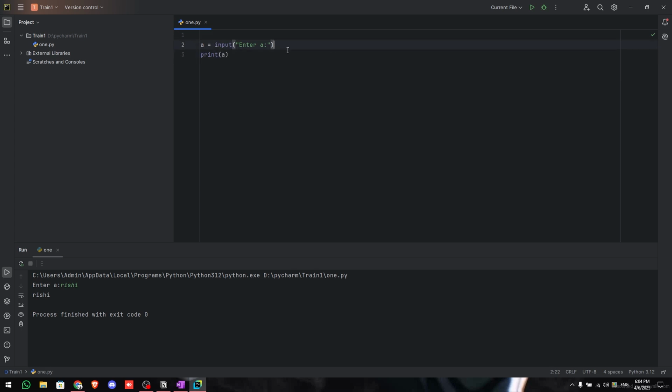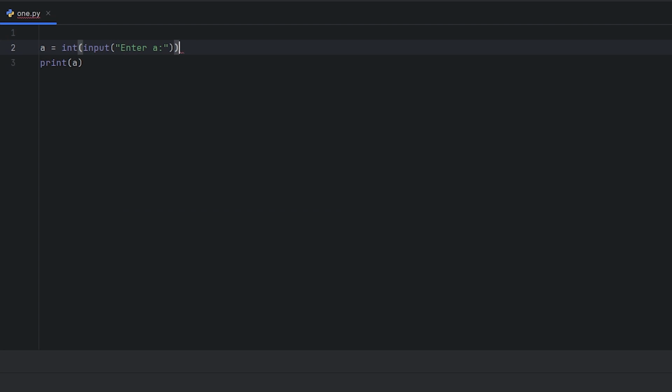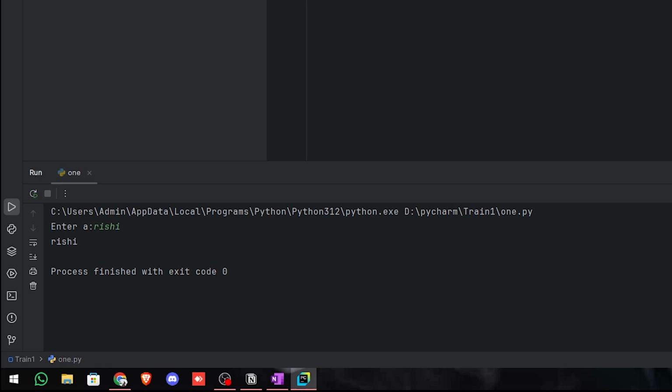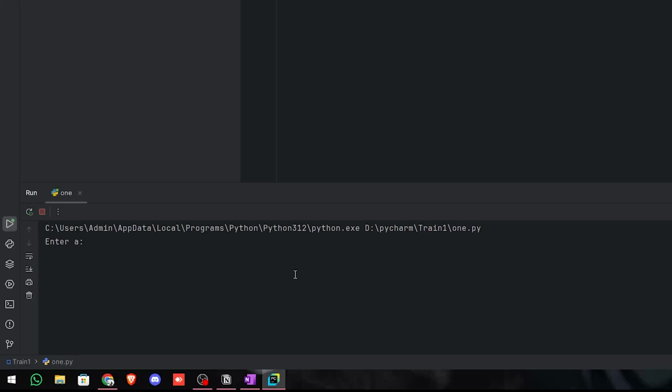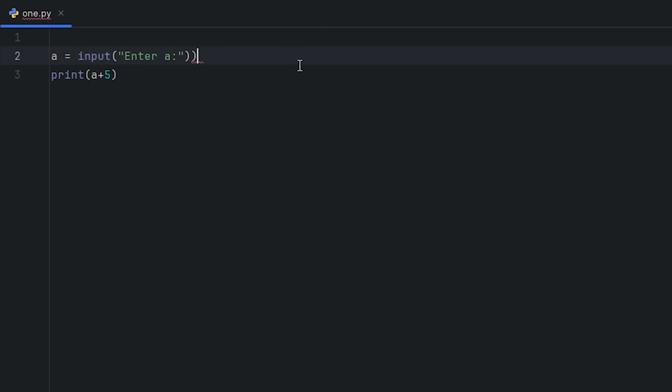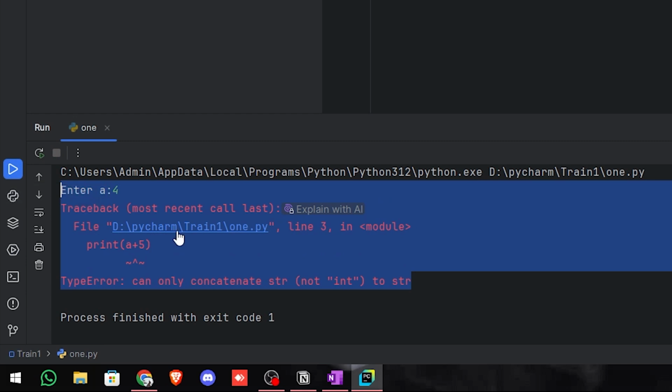There are two ways to change it. First is by directly making int function. When you do this int parameters, we convert whatever input into an integer and then store it as A. So then we can perform mathematical calculations. On string we cannot do that. So now if I do, let's say 4, there we have 4. Now if I do, let's say plus 5, like 4, I do get 9. But if I do not have this integer, I won't be able to perform that. See, as you can see, it has an error.